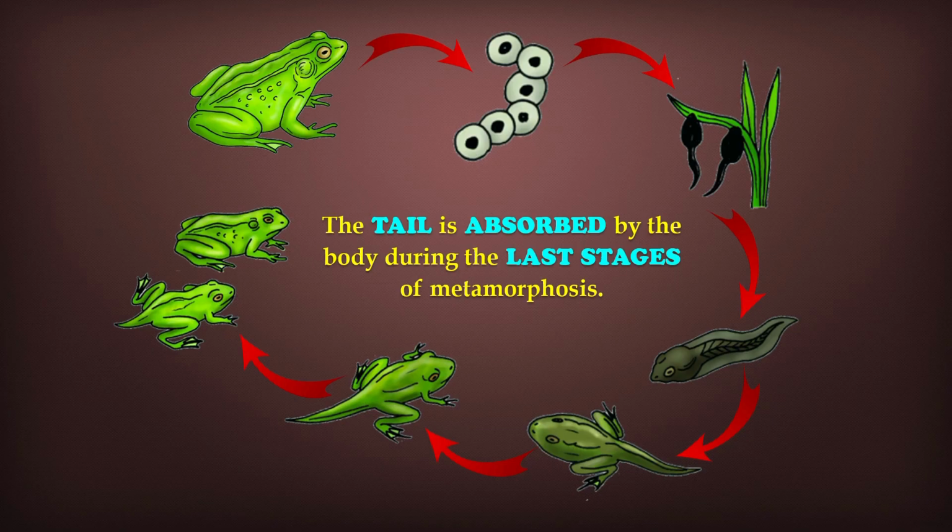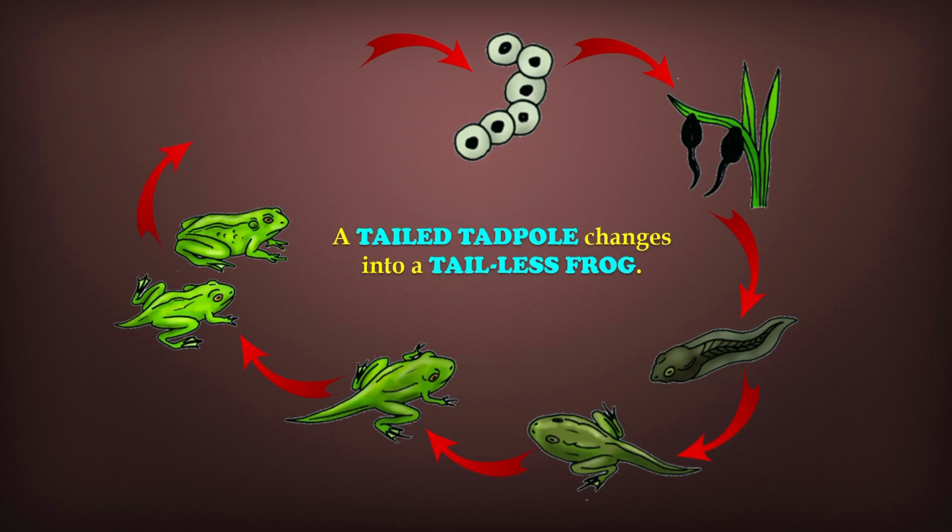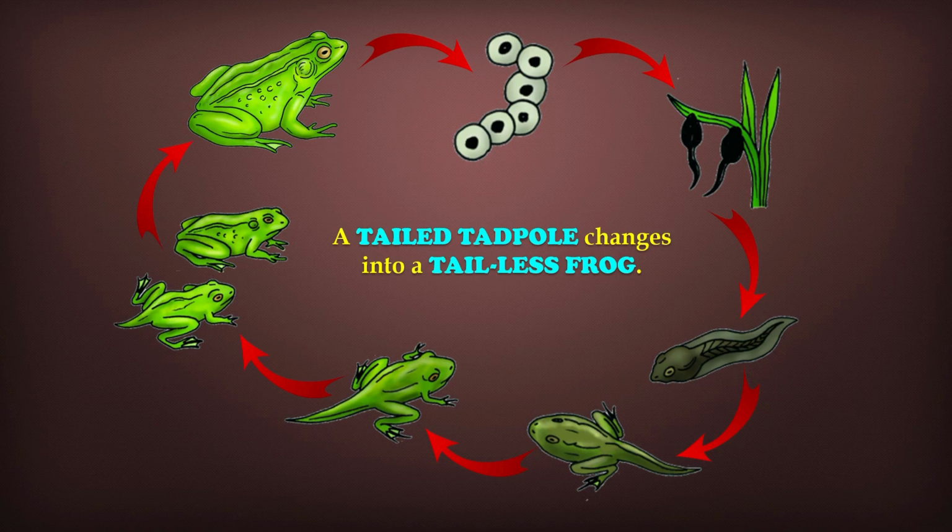As the tadpole continues to grow, an important change takes place. The long tail that helped it swim is slowly absorbed by the body. This process happens during the final stages of metamorphosis. Finally, the tailed tadpole transforms into a tailless frog. With fully developed legs and lungs, it is now ready to live on land as an adult frog.